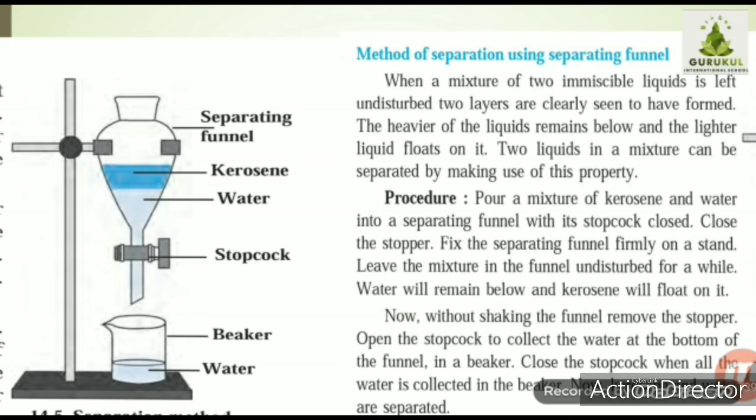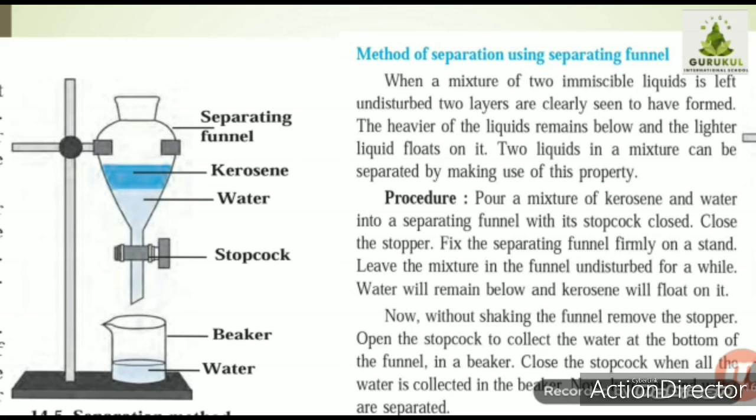When we turn it on, the water which is in the down layer will be collected into the beaker. Okay, the moment at which the kerosene layer shifts downside, along with the water, kerosene will also go down. Okay, we don't have to remove each and every drop of water. We have to turn off the stopcock when the last few drops of water are remaining in the separating funnel. Then we have collected the water separately.